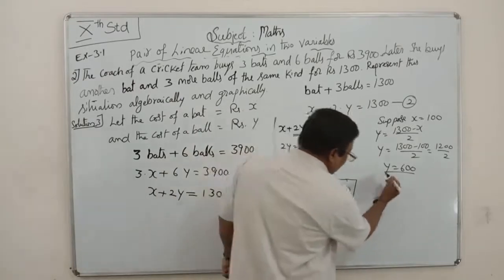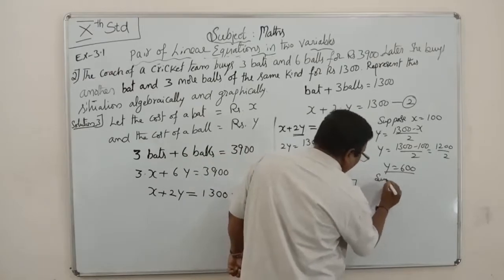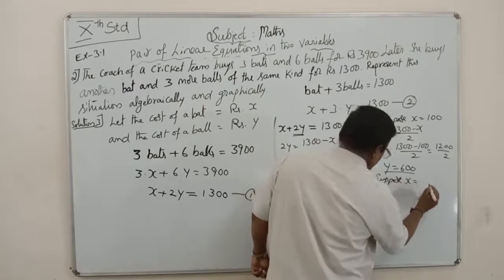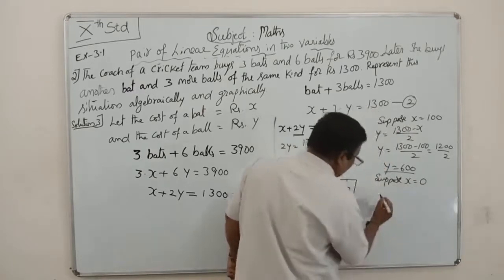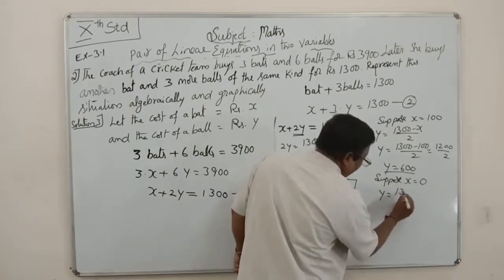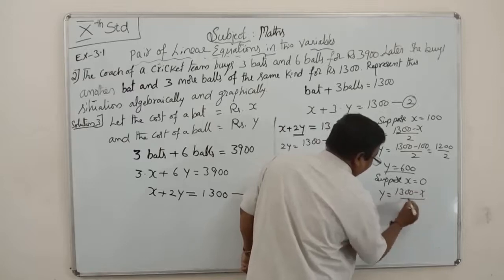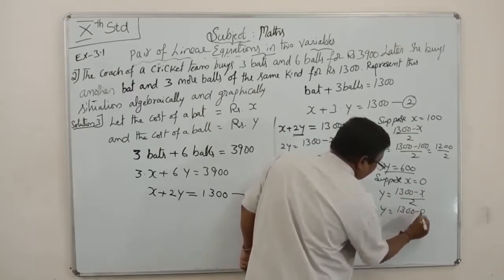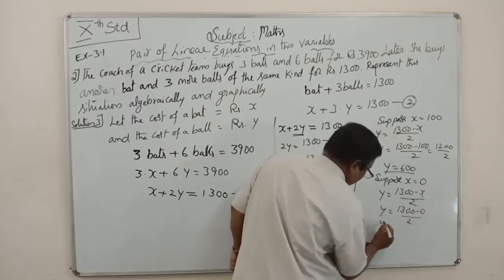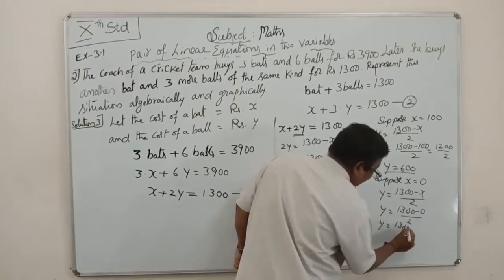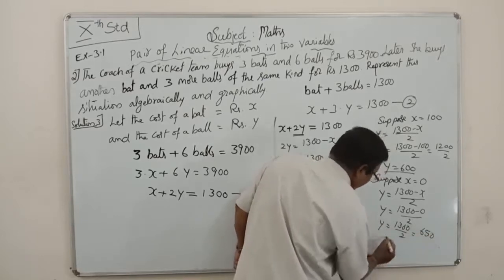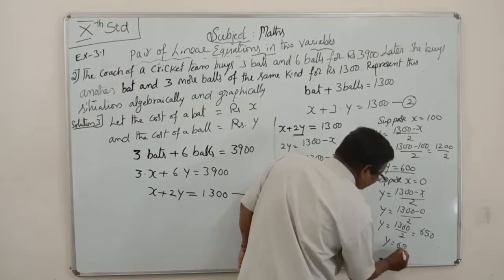Suppose x is equal to 0. Y is equal to (1300 minus x) by 2, y is equal to (1300 minus 0) by 2, y is equal to 1300 by 2, which is 650.